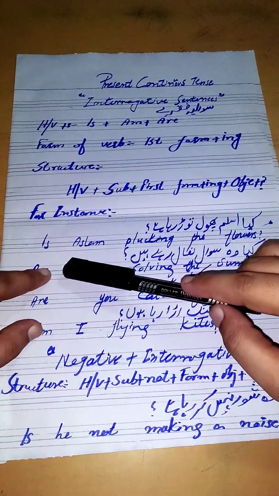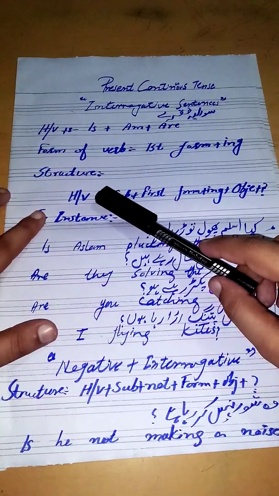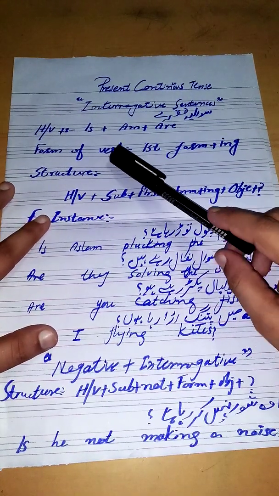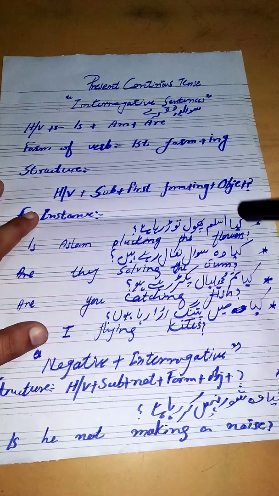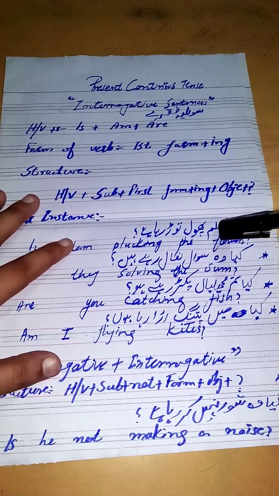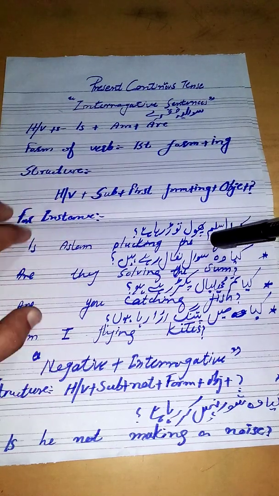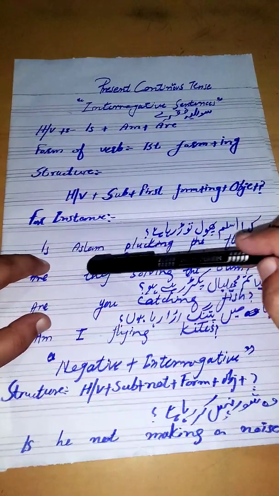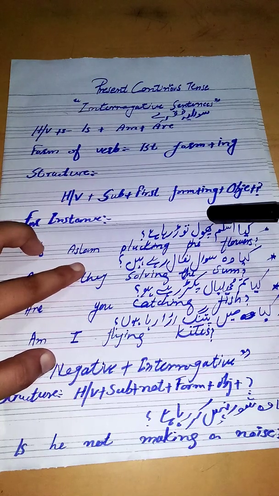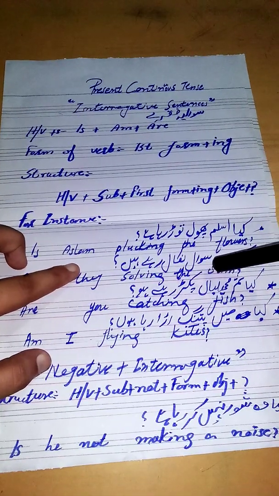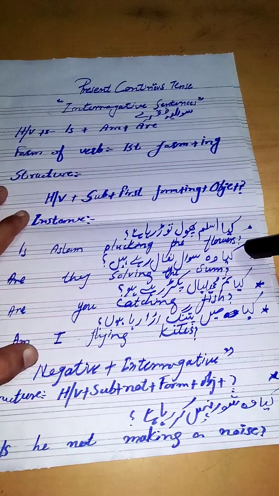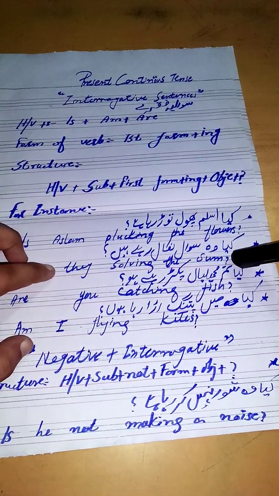So now we will create sentences. First of all we have to see the structure, which helping verb we will use here: is, am, or are. First we will see whether the sentence is singular or plural. Kya Aslam, here Aslam is singular, so we will use is. Is Aslam pluck, फूल तोड़ना, pluck is the first form, and we will use ing here. Is Aslam plucking the flowers? In the last of the sentence you will put a question mark. Clear students?